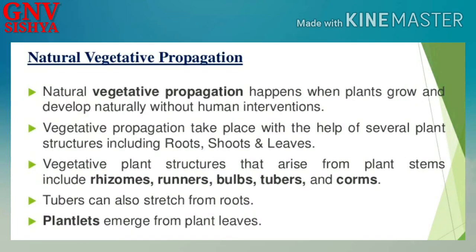Natural vegetative propagation happens when plants grow and develop naturally without human intervention. So these are the naturally developed methods of vegetative propagation. Vegetative propagation takes place with the help of several structures, including roots, shoots and leaves. So in our day-to-day lives itself, we can see these forms of vegetative propagation. So vegetative plant structures that arise from plant stems include rhizomes, runners, bulbs, tubers and corms. Tubers can also stretch from roots. So the plantlets emerge from the plant leaves. So these are the different forms of natural vegetative propagation.